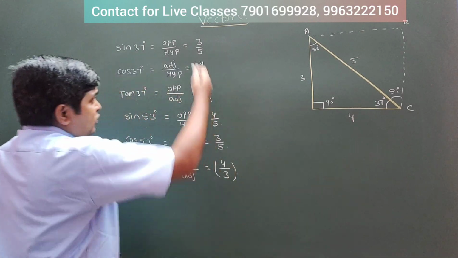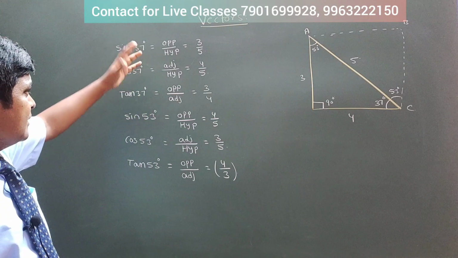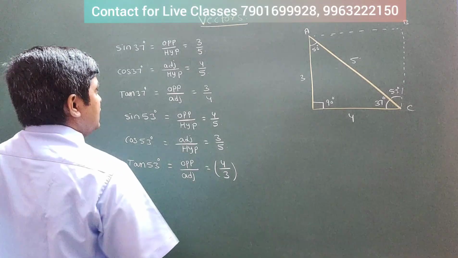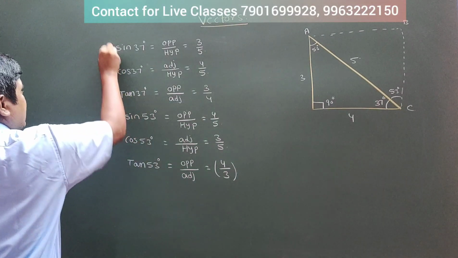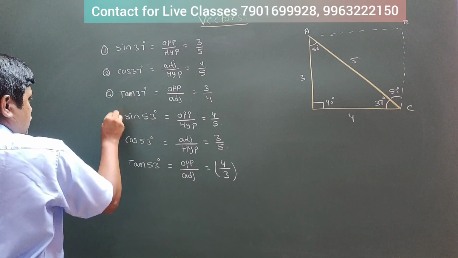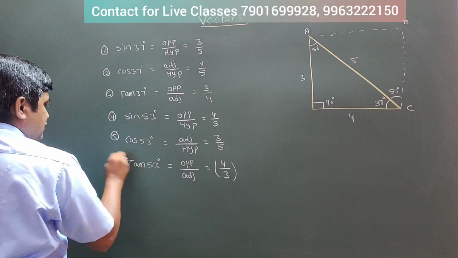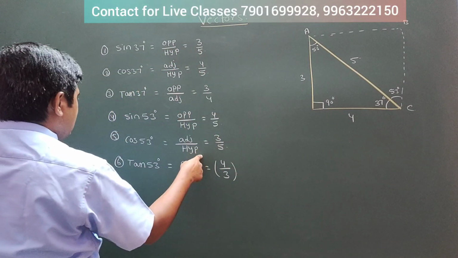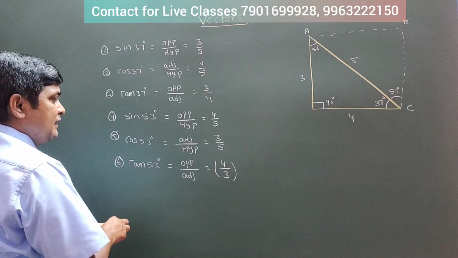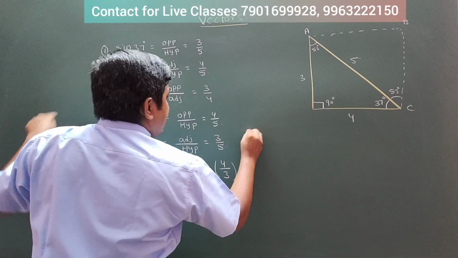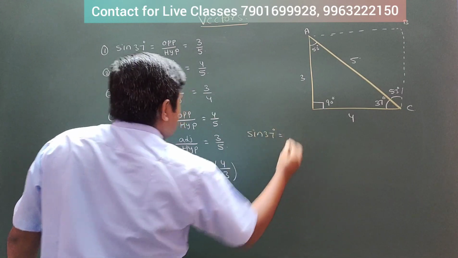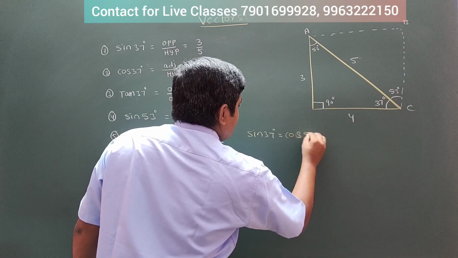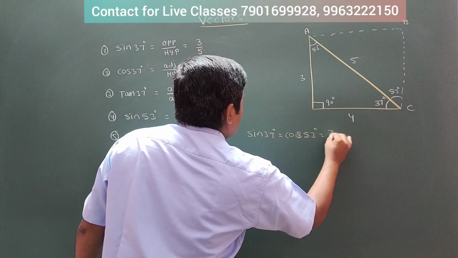If you look at that, I think you are getting some similarities, right? Some values are going to be equal. What are those equals? Try to understand. I will give the numbers to match: 1, 2, 3, 4, 5, 6. Sin 37 is 3 by 5, and again here cos 53. So what can you write here? Sin 37 equals cos 53, that equals 3 by 5.